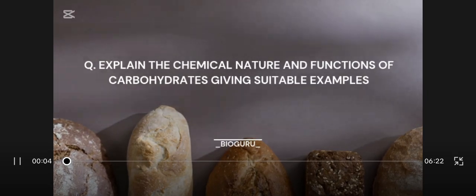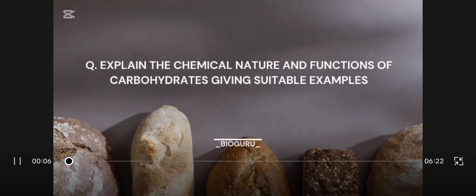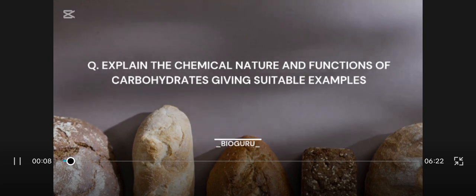Explain the chemical nature and functions of carbohydrates, giving suitable examples. When considering the chemical nature of carbohydrates, the major elemental composition is carbon, hydrogen, and oxygen. Hydrates of carbon contain hydrogen to oxygen in the proportion 2:1.